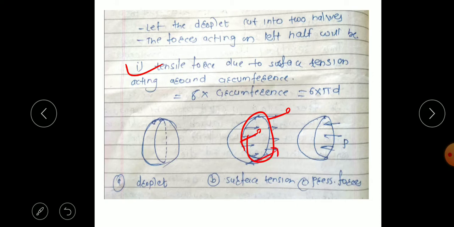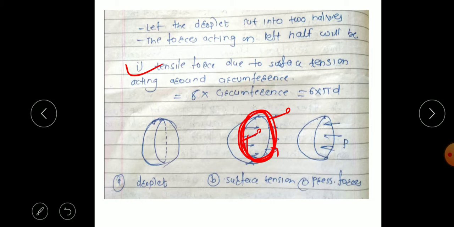So we know the surface tension is force per unit length. So total force will be the surface tension into the length. So here the length will be the circumference of the droplet. So the total tensile force acting on the left half will be the surface tension sigma into the circumference pi d.